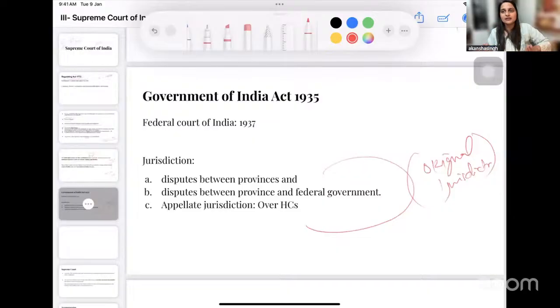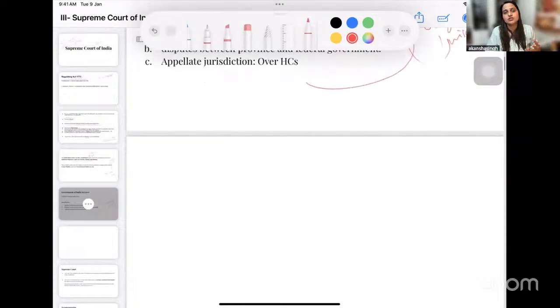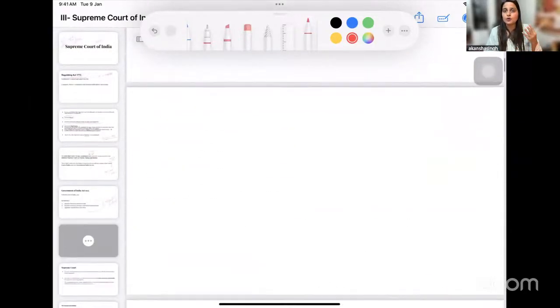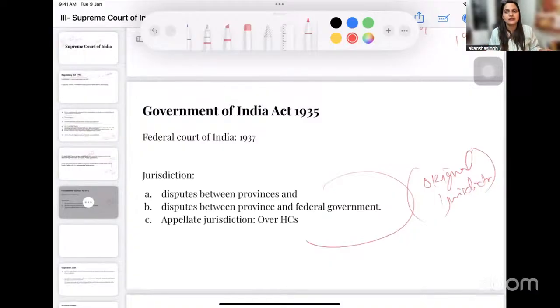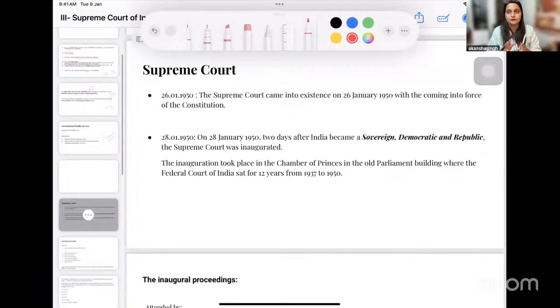Okay, so I hope अभी तक आपको जो हमने discussions किए हैं वो समझ आए होंगे कि कैसे हम एक लॉ से, एक फेज से निकल के 1935 तक आए हैं with regards to only understanding as to how the judiciary is working. Okay, अभी हमारा टास्क क्या चल रहा है, जुडिशरी की, हम सुप्रीम कोर्ट पे अभी पहुंचे नहीं है, प्रेजेंट सुप्रीम कोर्ट पे हम उसकी अंडरस्टैंडिंग और उसकी एवोल्यूशन को समझ रहे हैं. और मैं ऑलरेडी आपको क्वेश्चन दिखा चुकी हूँ. The question can be asked from anything. It can be asked from the Federal Court of India, it can be asked from the Supreme Court of Calcutta, and therefore you should be knowing about all of these related factors for your exam.